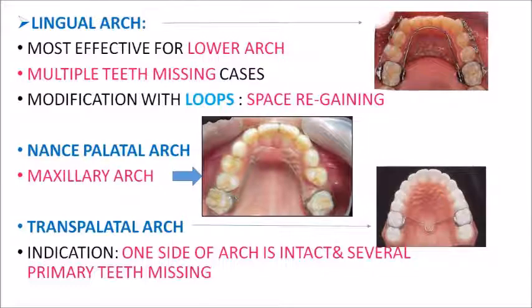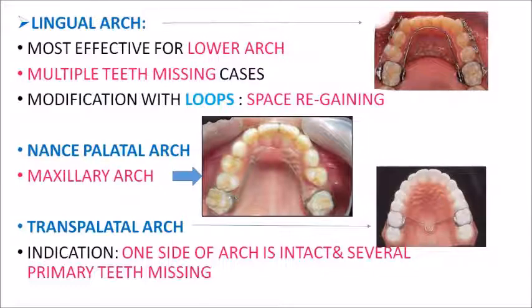So some space is lost, so you are planning to regain the space, then you can modify the lingual arch by giving loops. Now Nance palatal arch. So Nance palatal arch is actually a modification of your lingual arch in the upper arch. So this is given in your maxillary arch. The lingual arch is given in your lower arch, whereas Nance palatal arch is given in your upper arch with an acrylic coated portion which is attached to your palatal region, anterior palatal region behind your central incisors.